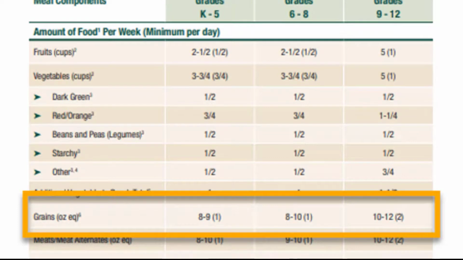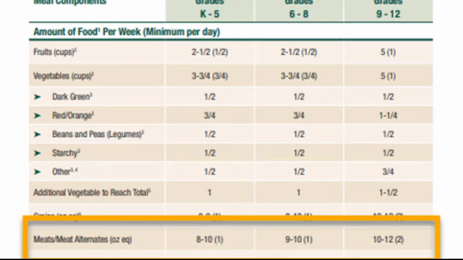Only allowable grains can be served, and creditable portions are determined using ounce equivalents, which is not the actual weight of the grain item. Exhibit A is valuable in determining grain crediting when product formulation statements are not available. Notice how for students in grades 6 through 8, the daily minimum for the grain component is 1 ounce equivalent, but over a course of 5 days, 8 to 10 ounce equivalents are required. This range helps provide flexibility in weekly menus when serving a variety of grain options.